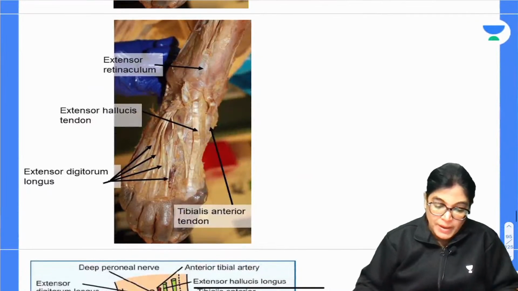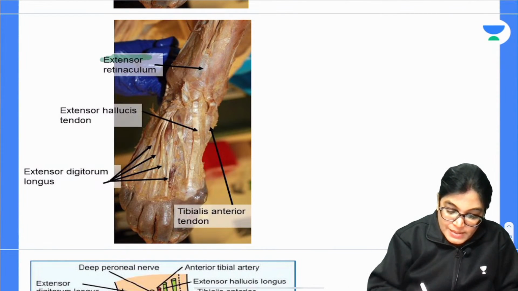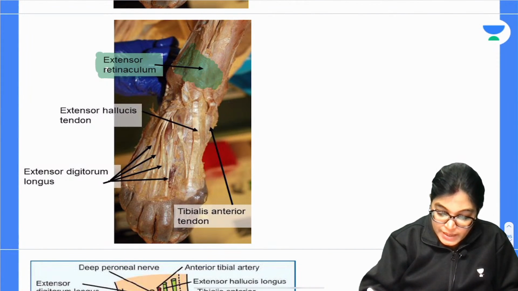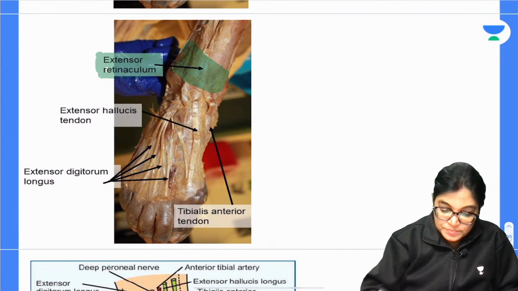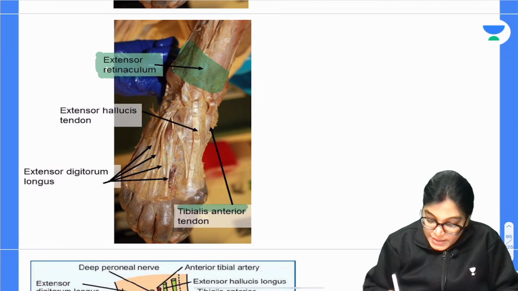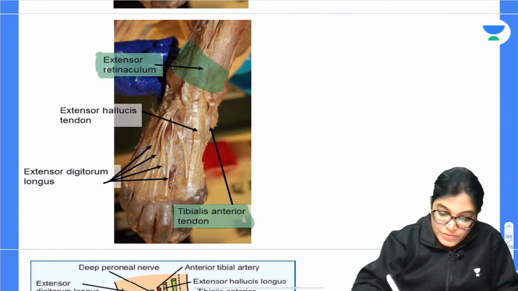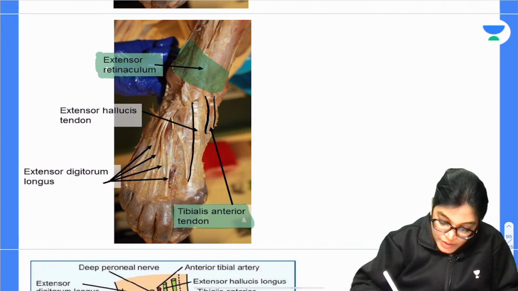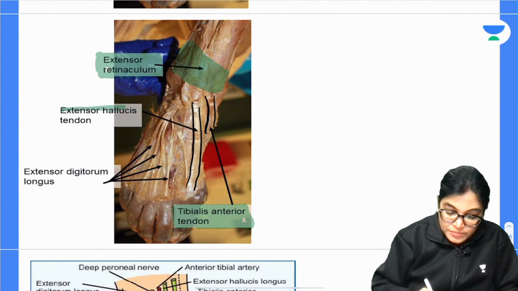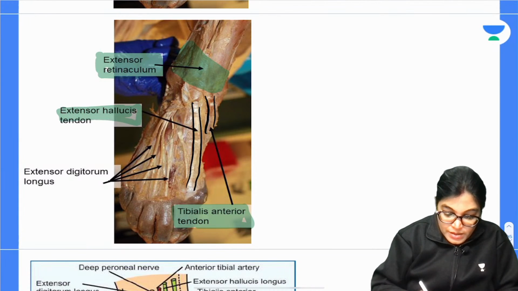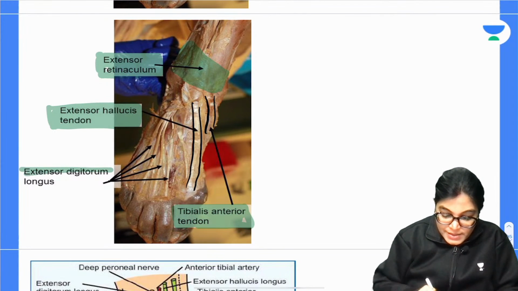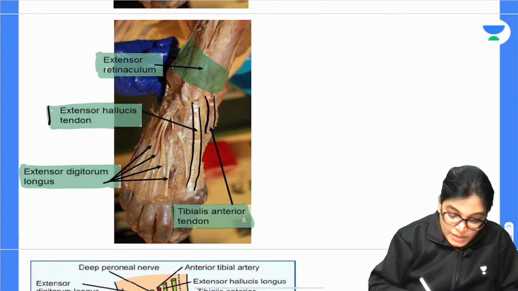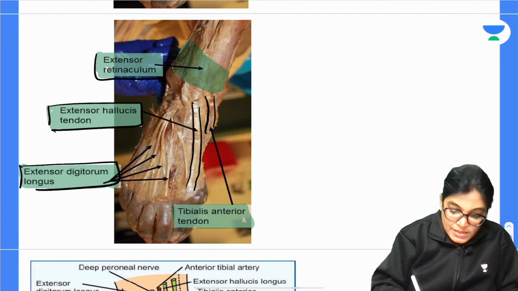Let me show the same image. Here you can see the extensor retinaculum has been highlighted, the whole retinaculum connecting the lower aspect of the tibia and fibula. This is the tibialis anterior muscle. Adjacent to it is the extensor hallucis longus muscle. Your participation is very good and many of the answers you have given are excellent and correct. And this is extensor digitorum.